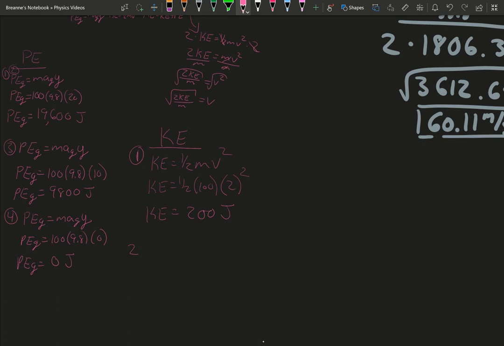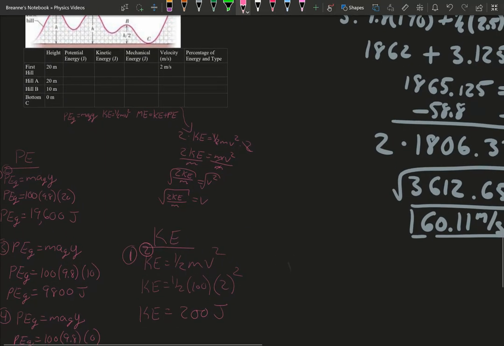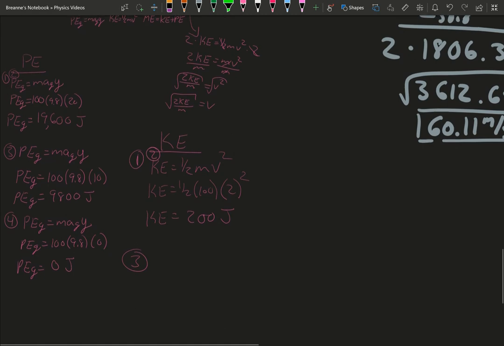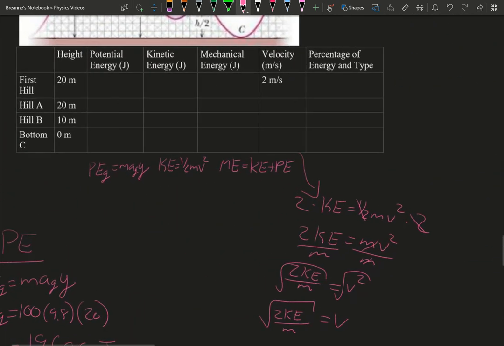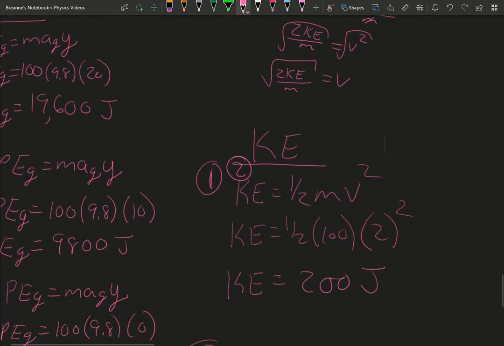So that's part 1. Now part 2 is going to be the same because it's the exact same height and velocity. So that's for part 1 and part 2. Part 3, we can't do just quite yet because we don't have the velocity for when it is at that part. So we can't do part 3 or part 4 just yet. Let's fill in what we got. So we know that this is 19,600, and we know that this is 200.